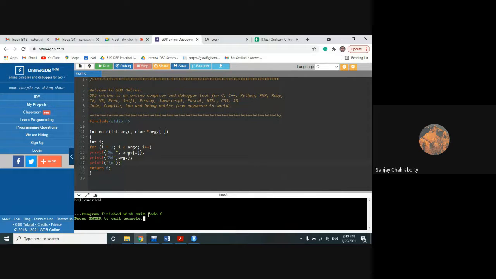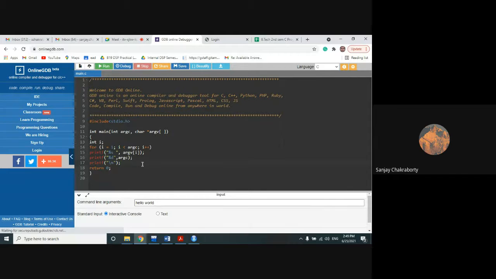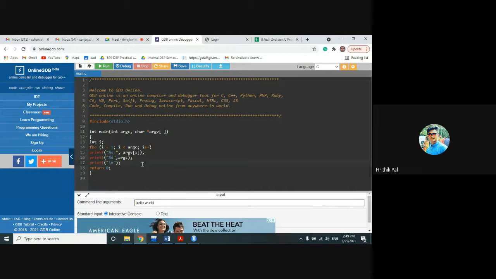Because I have passed only 2 command arguments. Why will it give 3? It should give 2, right? It should not give 3. Why will it give 3? Anyone? Null character? Not null character. This is a very common question. Interviews will ask why argc, the integer, gives an extra value as the output.